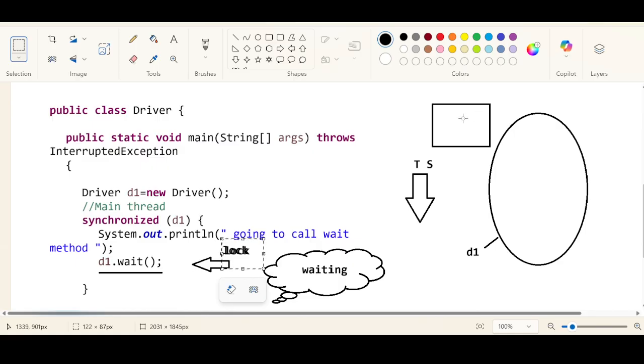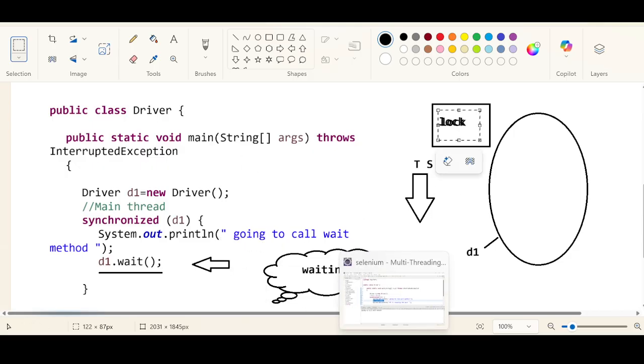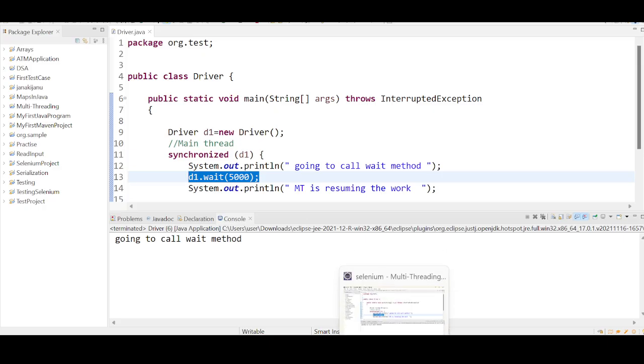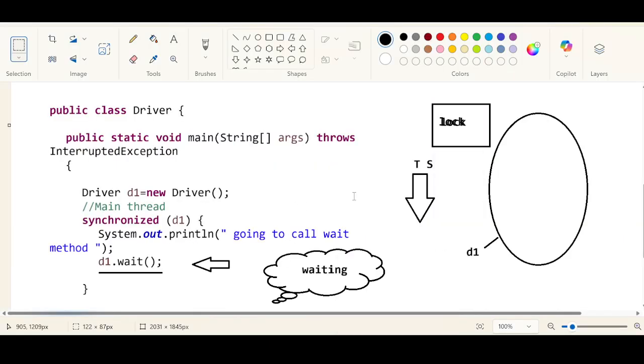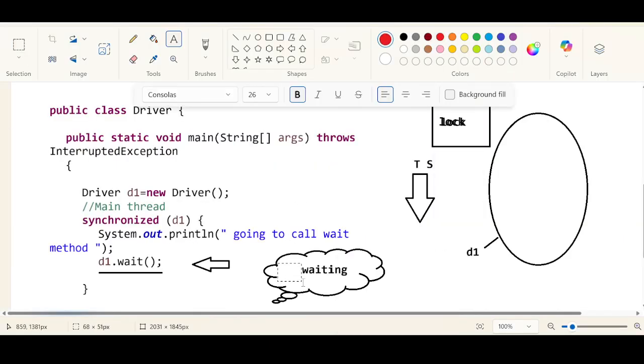How will the lock be available here? No other thread is supposed to be using this lock. Until then, it will be in timed waiting. Because of the parameter that you have passed, the state becomes timed waiting. There is a lot of difference between waiting and timed waiting. This is also one of the states inside the life cycle of a thread.